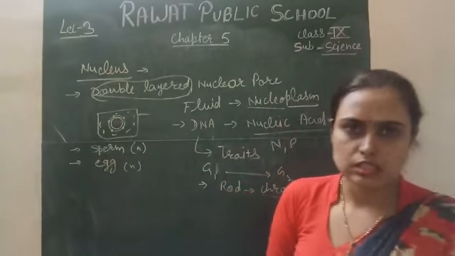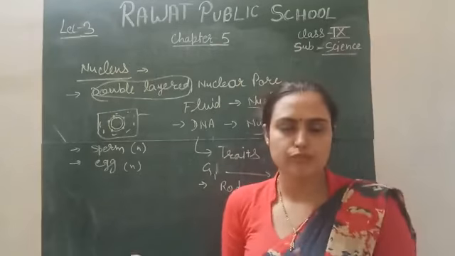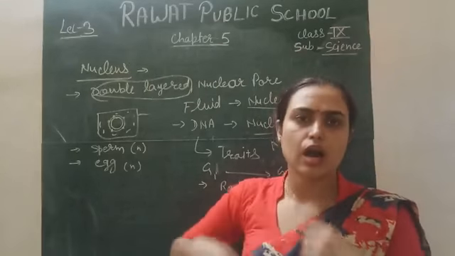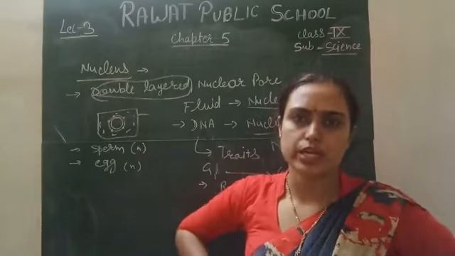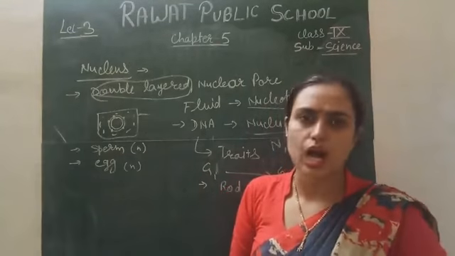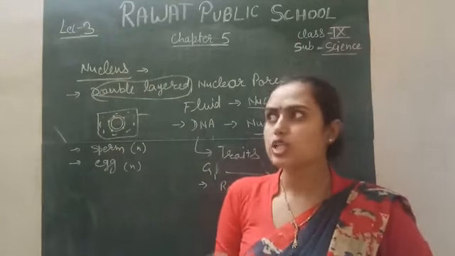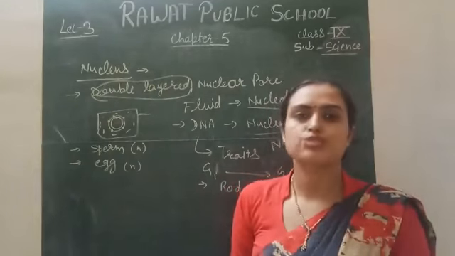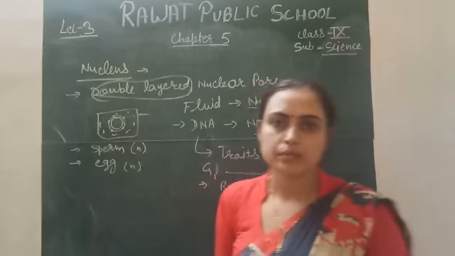There are a few exceptions. For example, our RBC is anucleate, which means the nucleus is absent in our RBC, because the lifespan of RBCs is very short, so DNA is not required for them.